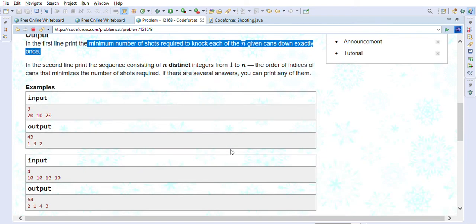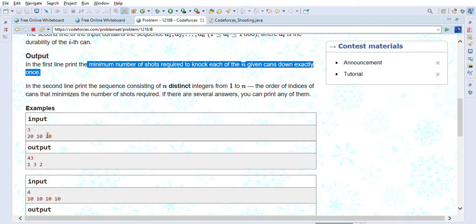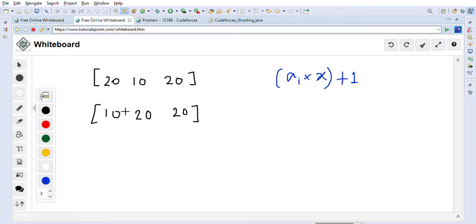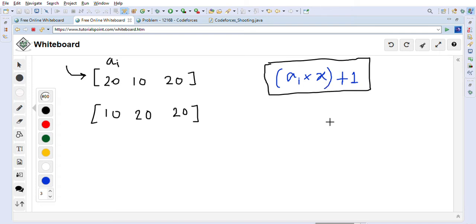So let's take this first example: 3, and 20, 10, 20. This is the array that is given to us. These are the durability factors, the a_i. To knock down each can, this is the total amount of shots that are required. The durability factor a_i is multiplied by the number of cans that are already knocked down. In the beginning, x is equal to 0, because 0 cans are knocked down.